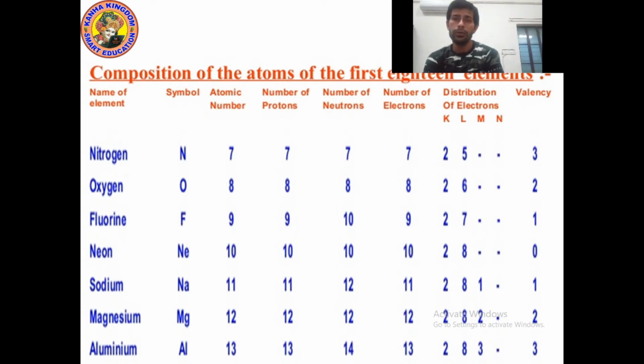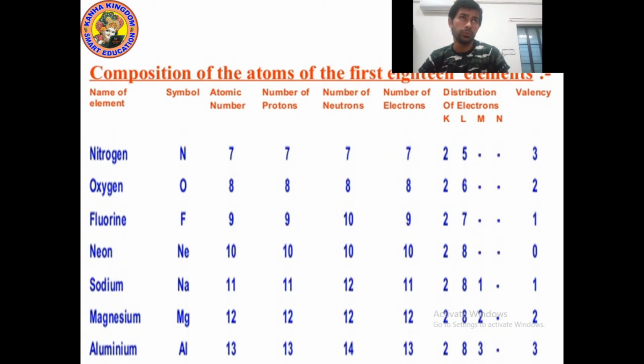Now if I talk about the valency, what will be the valency? Because in the L shell we can fill maximum 8 electrons. To complete the octet, oxygen atoms can either combine or lose electrons. So in the L shell of oxygen, how many electrons are possible? Maximum 8. But it already has 6, so it needs only 2.